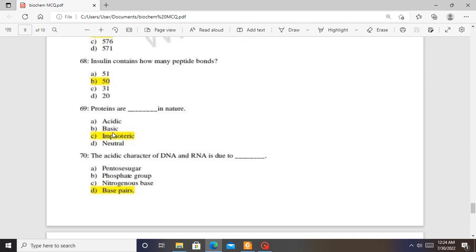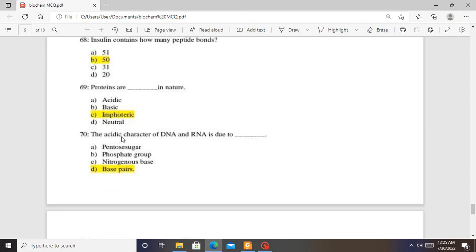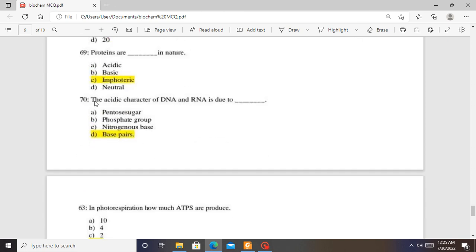Proteins are amphoteric because they can act as both acid and base because of the two functional groups, the carboxylic group and the amino group. The acidic character of DNA and RNA is due to, is it the pentose sugar? Is it the phosphate group? Is it the nitrogenous base or the base pairs? So the base pairs define the acidic character of DNA and RNA.